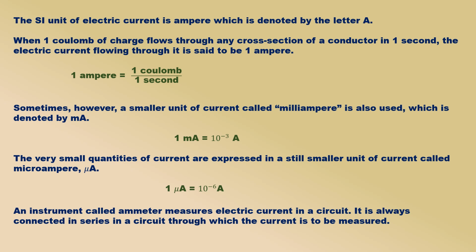Sometimes, however, a smaller unit of current called milliampere is also used, which is denoted by mA. The small quantities of current are expressed in the unit of milliampere, mA. The very small quantities of current are expressed in a still smaller unit of current called microampere. Current is measured by an instrument called ammeter. The ammeter is always connected in series with the circuit in which the current is to be measured.